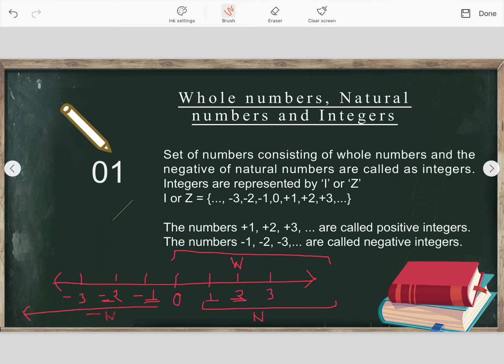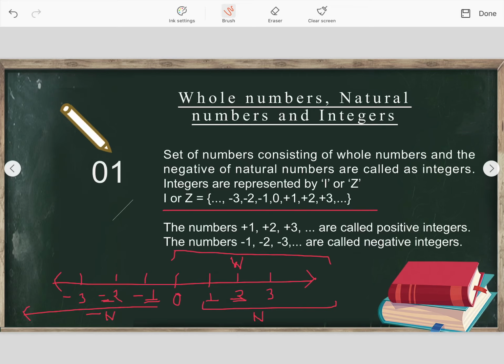Okay, so a question might come, what are integers? Integers means the set of whole numbers, that means from 0 and all natural numbers to infinity, and the negative of natural numbers, that means from -1 and so on. The negative numbers also go to infinity, positive numbers will go on to infinity. So I have written it. Integers are the set of all the whole numbers along with the negative of the natural numbers. Integers are represented by I or Z, capital I or capital Z.